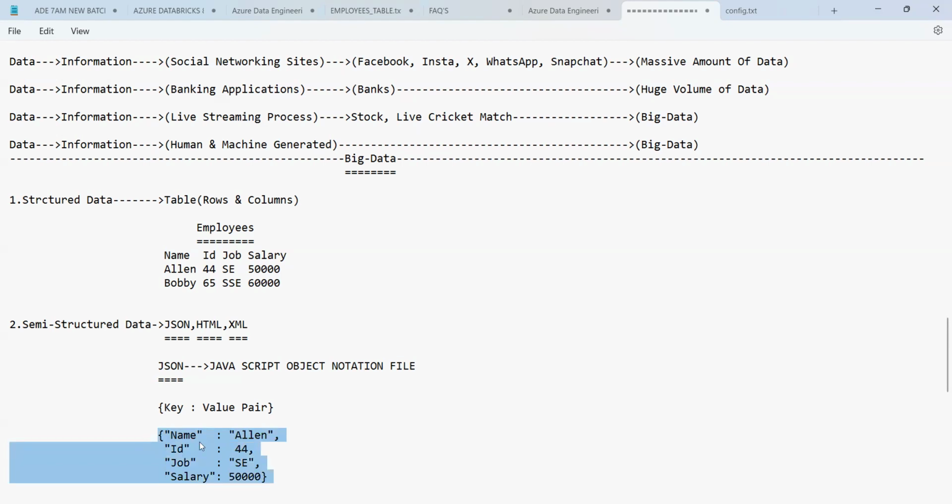So this is called keys and this is called values. Together you join it: key value. The pair of the key and value together is called a key value pair.